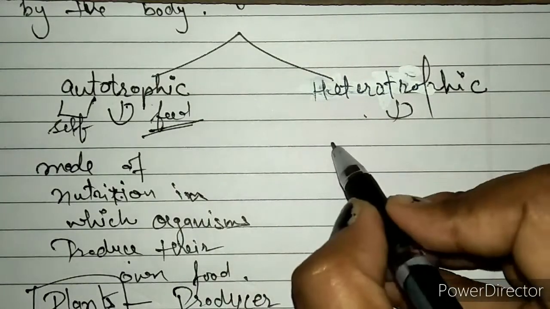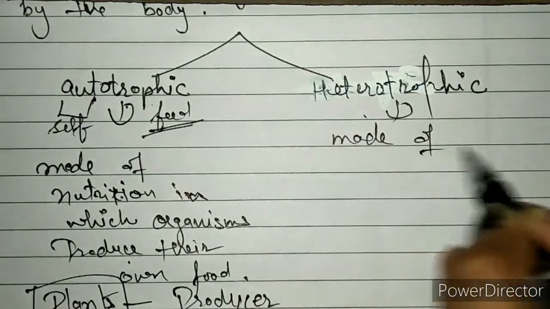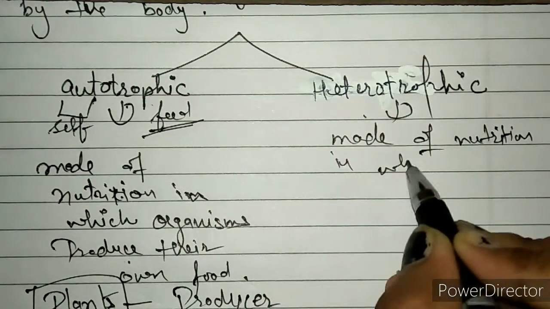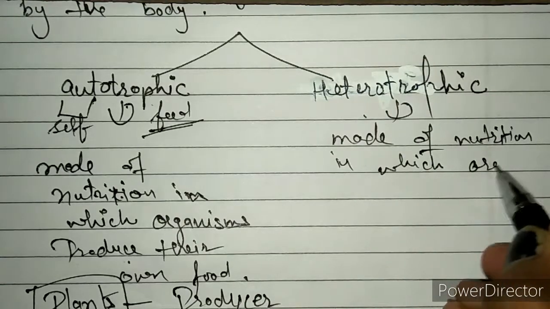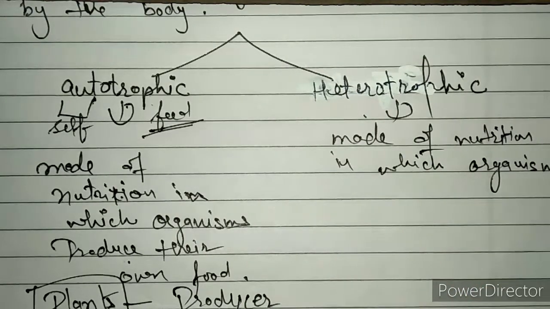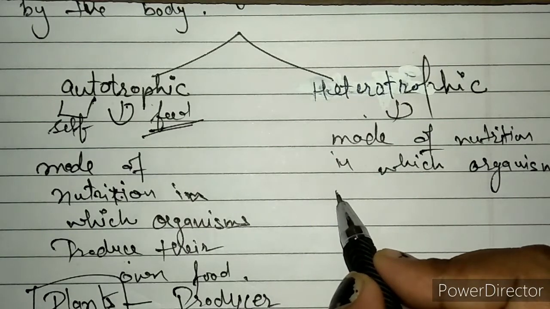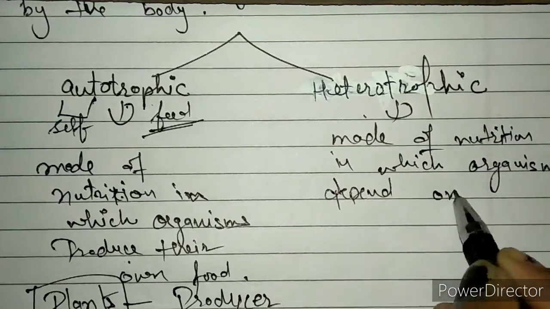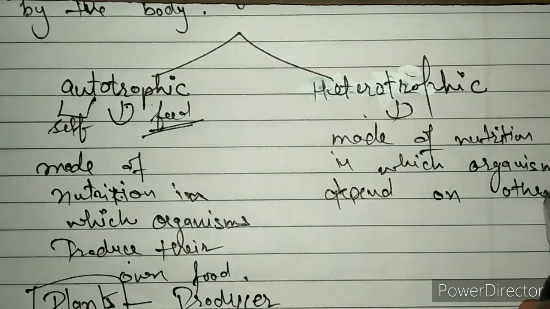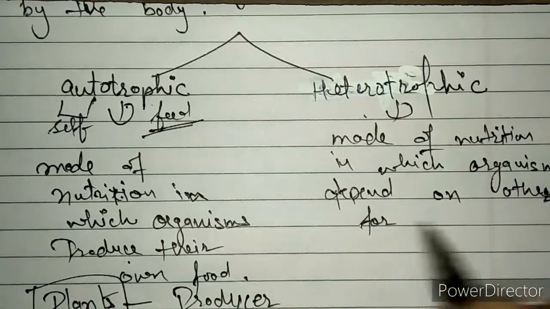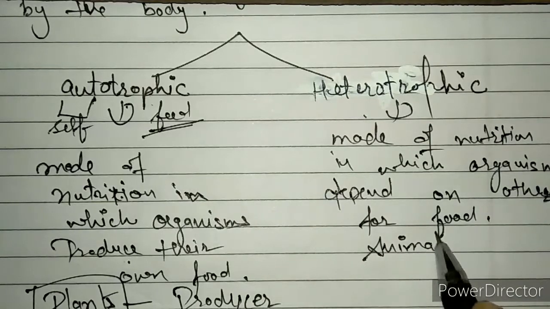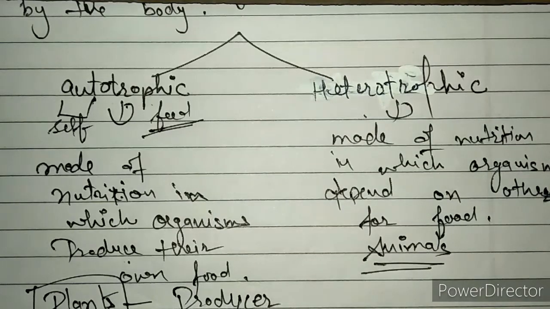And heterotrophic means the mode of nutrition in which organisms depend on others for food. For example, animals and we people also. So we are also heterotrophic.